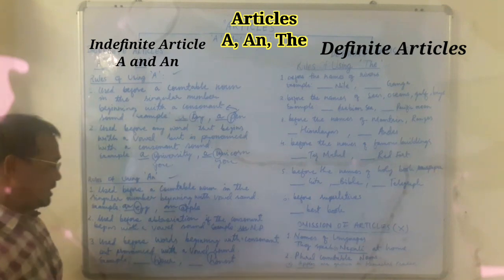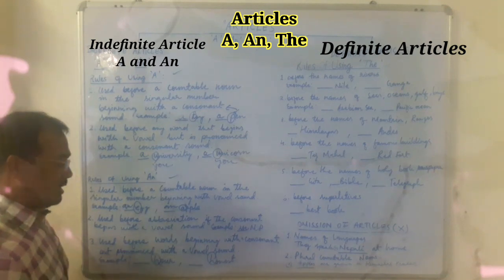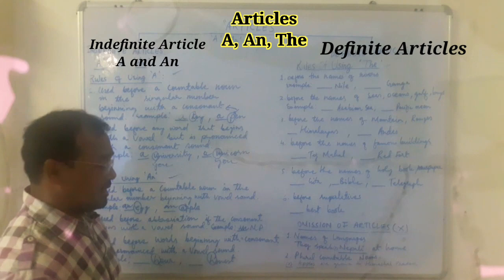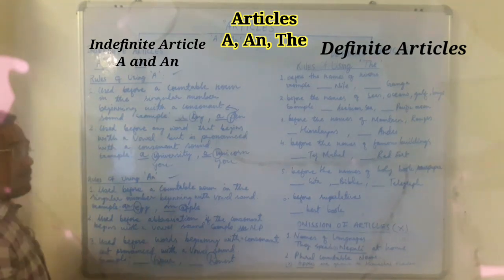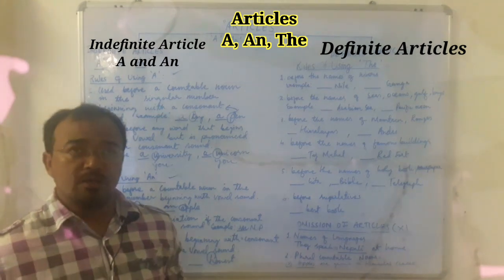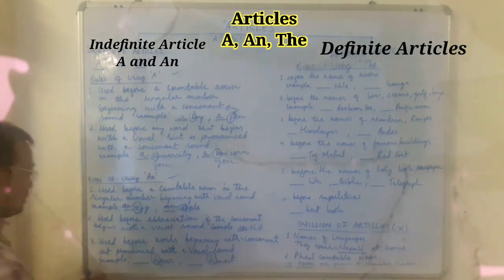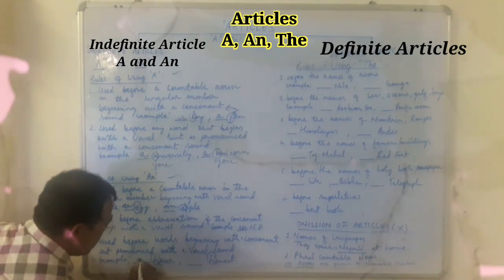So it is pronounced like honest because H is silent. So that is why it is giving the sound of a vowel, and that is why you will use the article an.